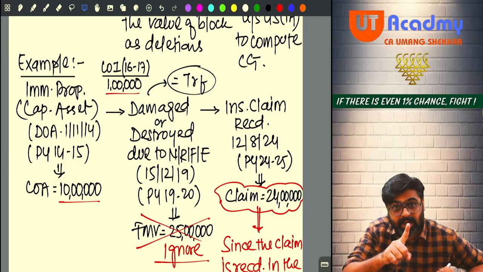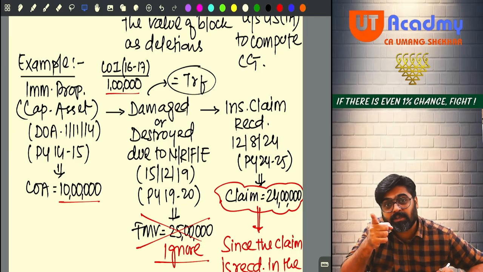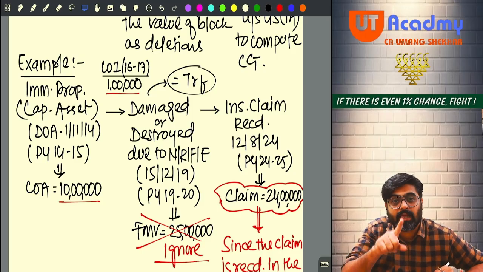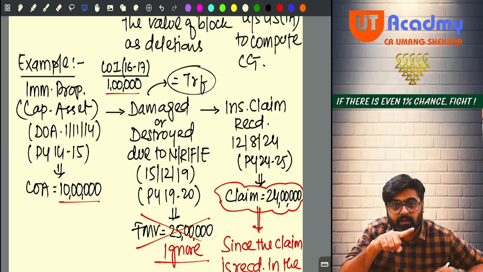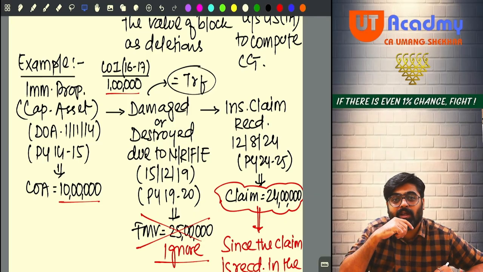Capital gain will be 13 lakhs only. In the computation of total income, long-term capital gain, you will show 13 lakhs only. The tax rate will be 12.5%. But wait, is it an immovable property? Yes. Are you a resident individual? Yes.